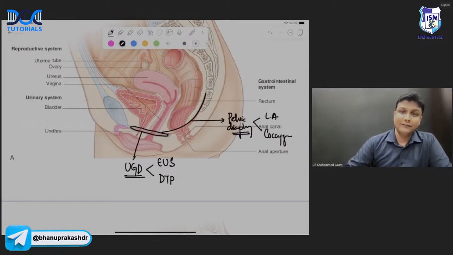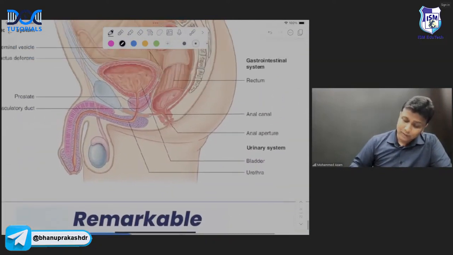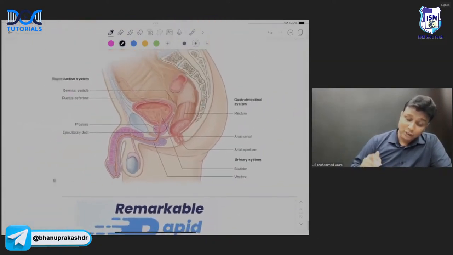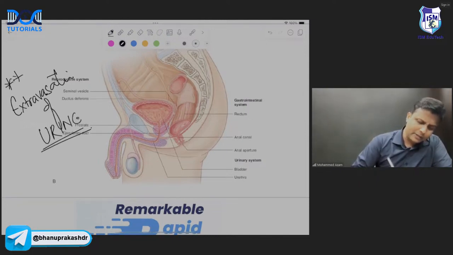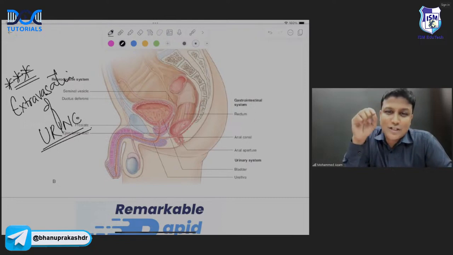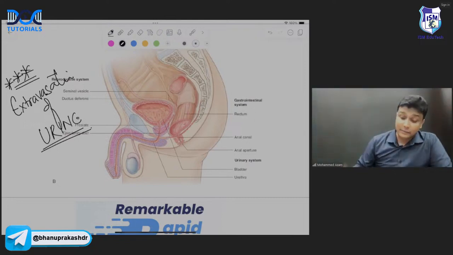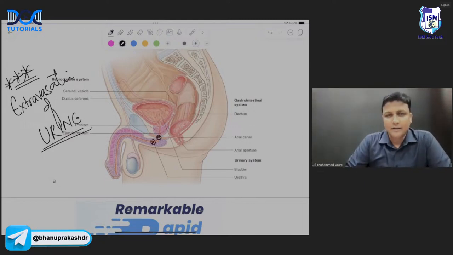Now, my dear friends, before ending this session, I want to tell you one thing here, sir. In your MCI exam, there will be a clinical case about the extravasation of urine. Extravasation of urine is very, very, very much important. मतलब definite और पक्का question आएगा आपके exam में, sir. There will be a definite question about extravasation of urine, where there will be rupture of the membranous urethra or rupture of the bulbar urethra. Okay? And right now we will not be doing that one, sir, because there is a complete session that I have done based on that one, sir.